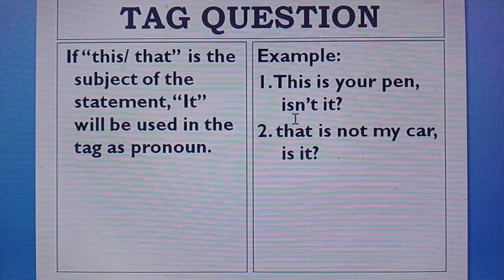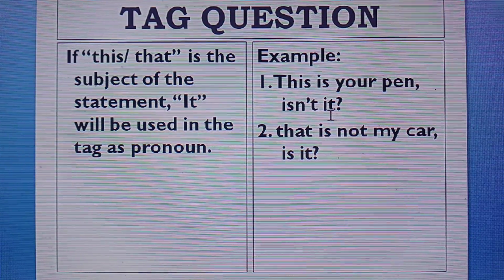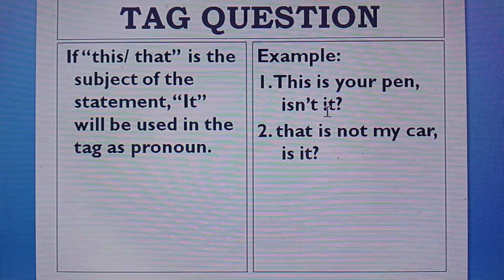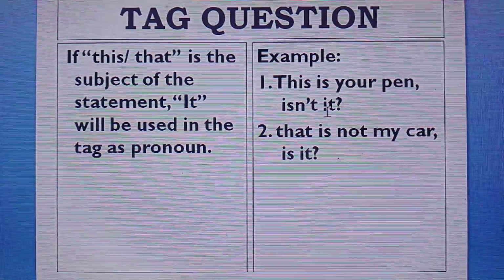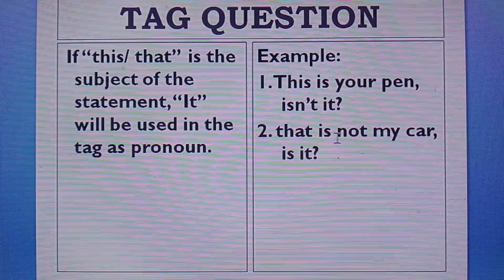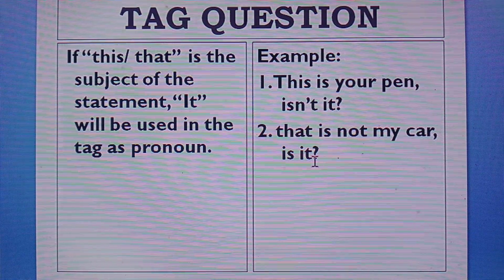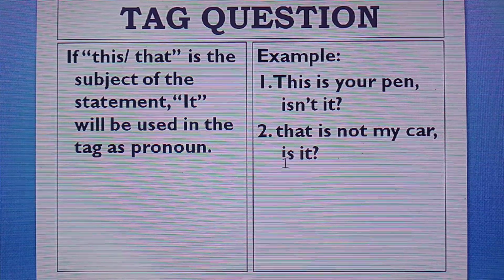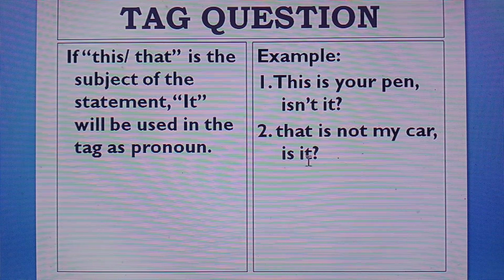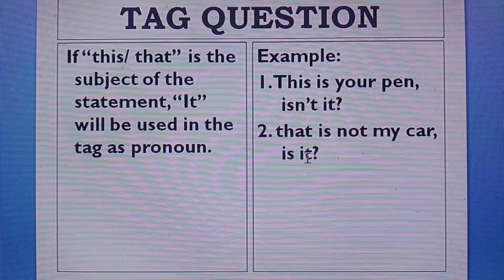The tag is isn't it. So in this tag the pronoun it is used as pronoun of this. That is not my car. Is it? In this tag it is also used as pronoun of that.